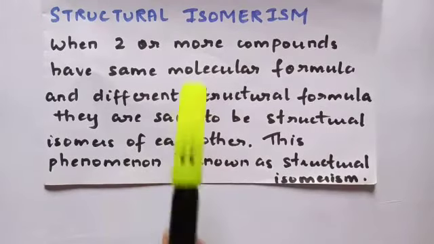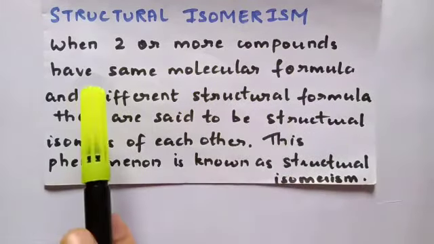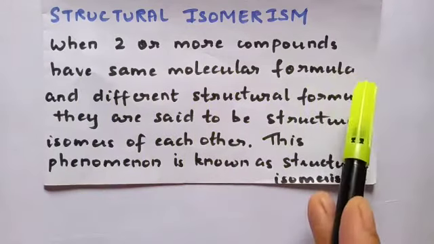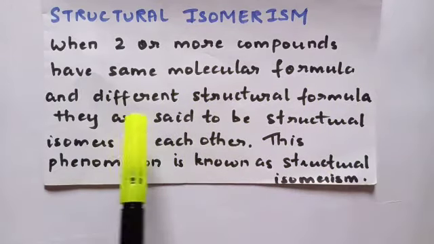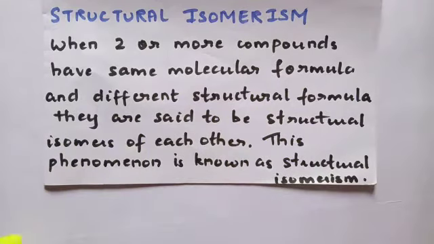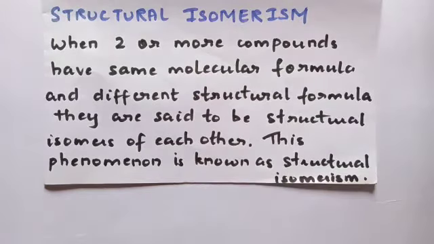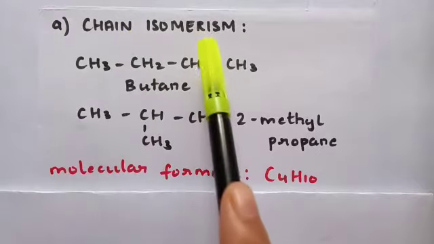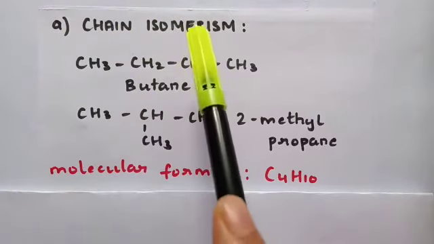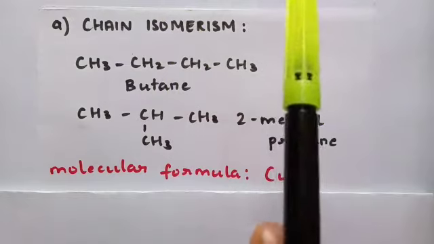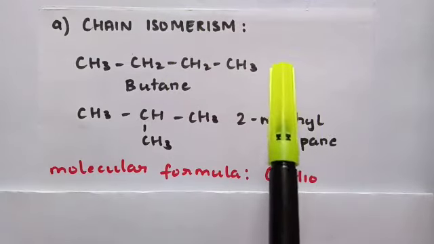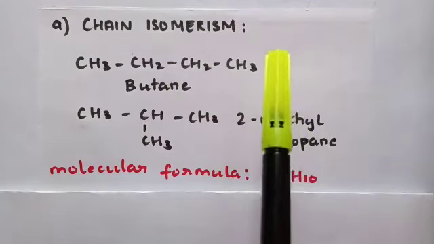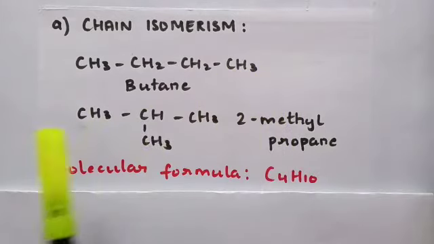So students, what is structural isomerism? When two or more compounds have the same molecular formula and different structural formula, they are said to be structural isomers of each other, and this phenomenon is known as structural isomerism. Let's discuss the very first type, that is chain isomerism. What is chain isomerism? When two or more compounds have the same molecular formula but different parent chain, that is, the carbon skeleton is different, it is referred to as chain isomerism.